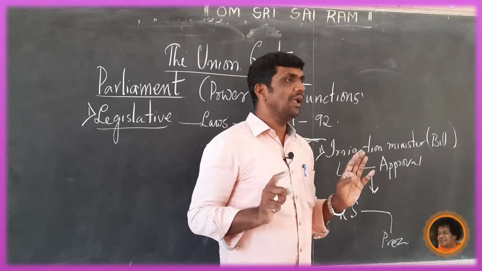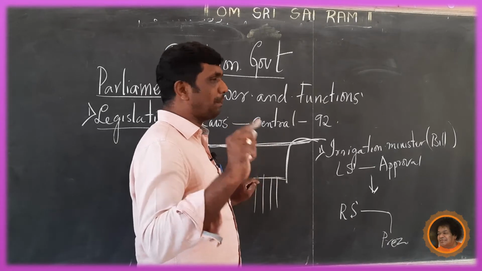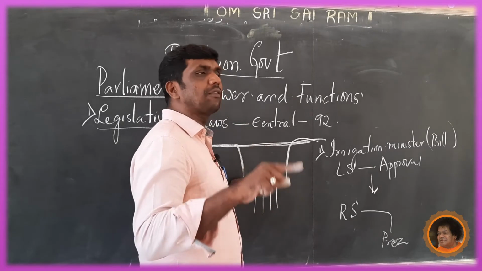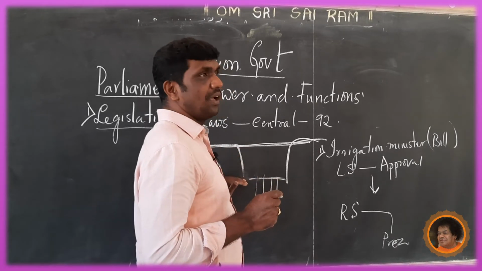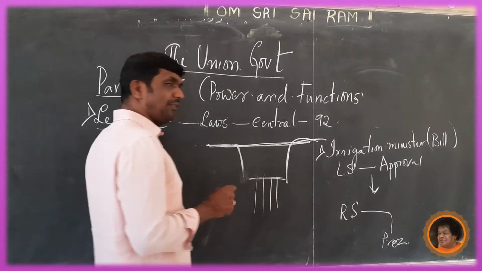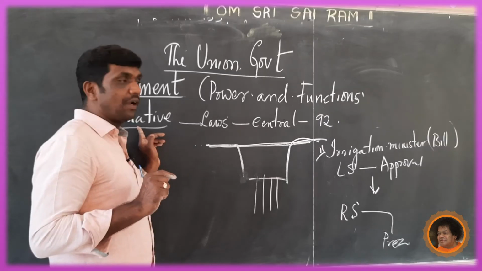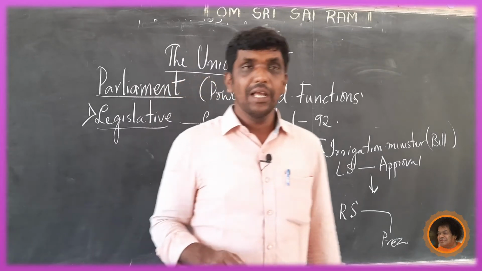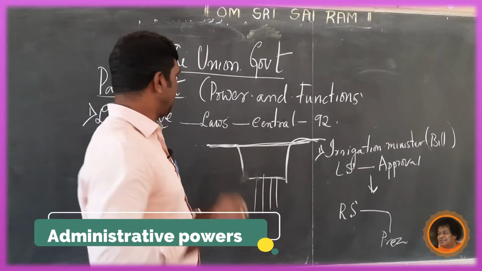After both the houses pass the bill, it is forwarded to the president for his approval, after which it becomes law. This is called the legislative powers of parliament. Now we are going to see the administrative powers of parliament.